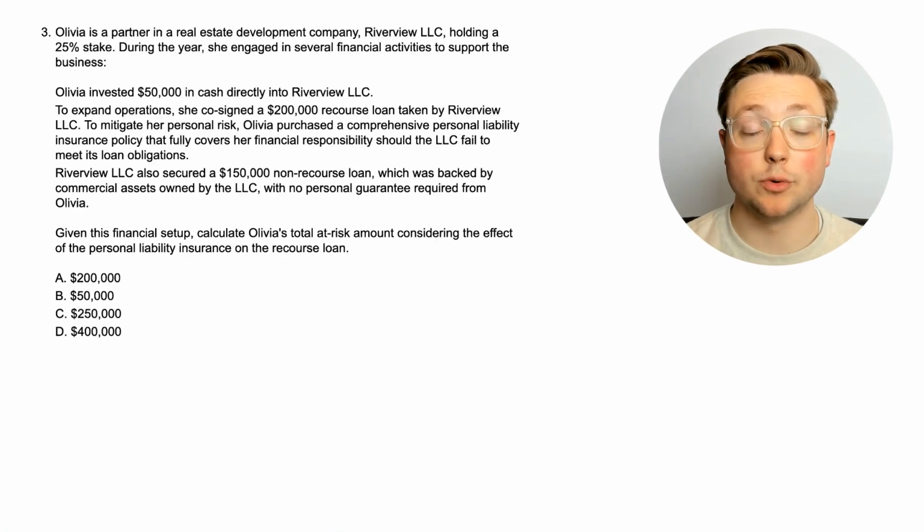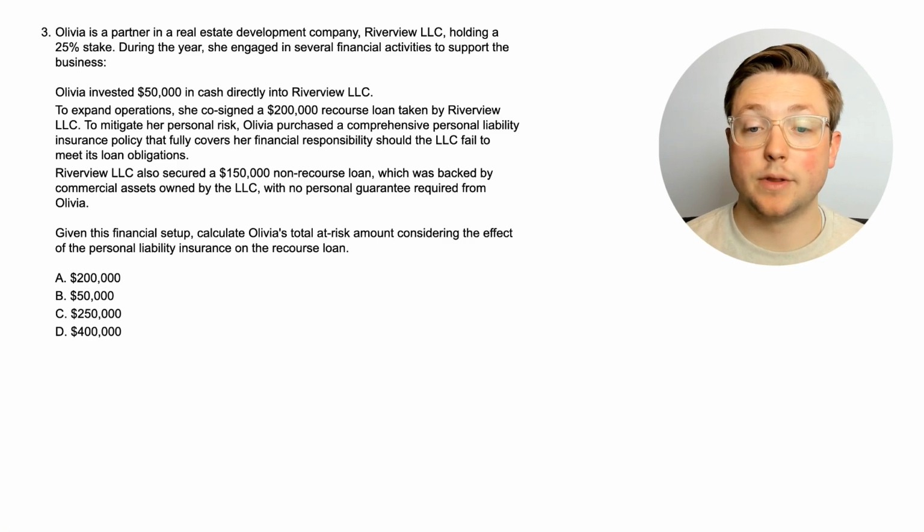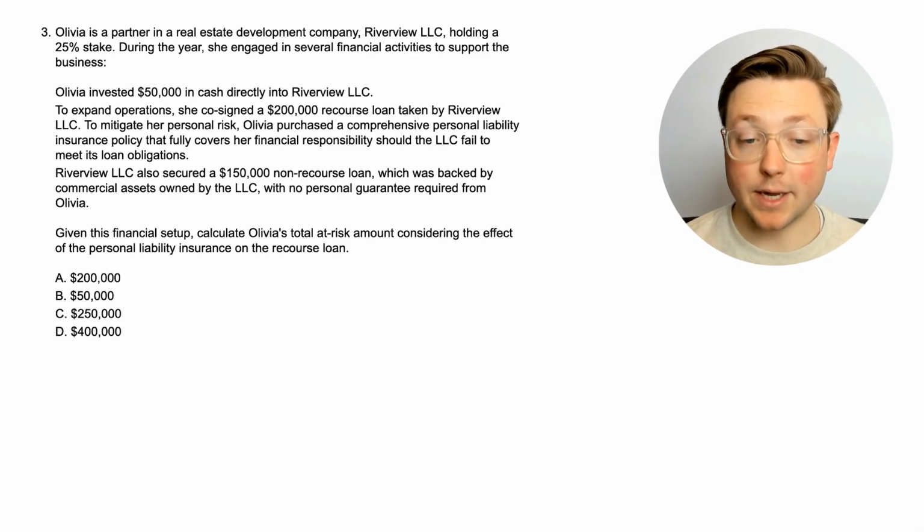Okay, here is question 3. Olivia is a partner in a real estate development company, Riverview LLC, holding a 25% stake. During the year, she engaged in several financial activities to support the business. Olivia invested $50,000. She co-signed a $200,000 recourse loan taken by Riverview. To mitigate her personal risk, Olivia purchased a comprehensive personal liability insurance policy that fully covers her financial responsibility should the LLC fail to meet its loan obligations.